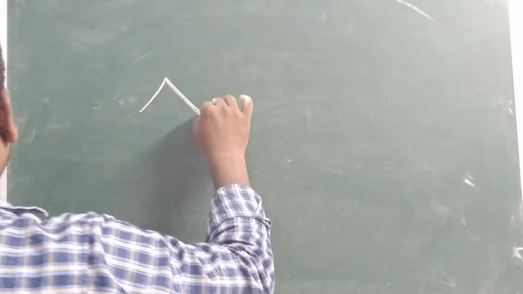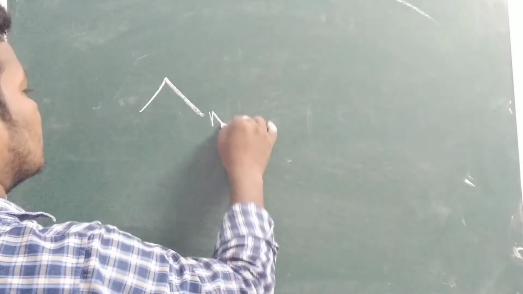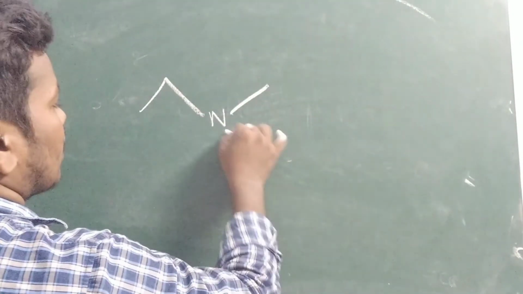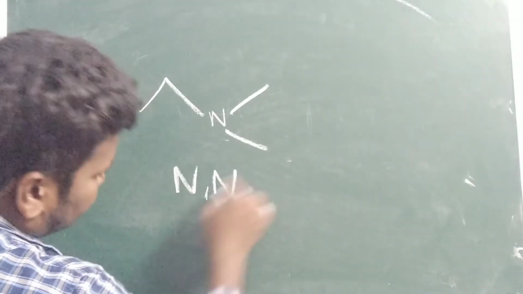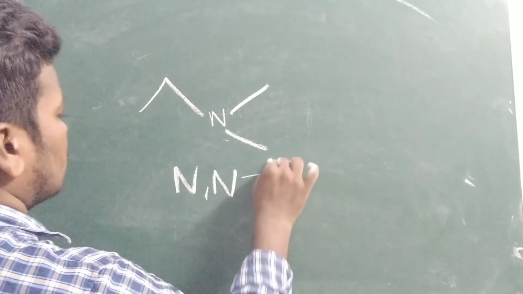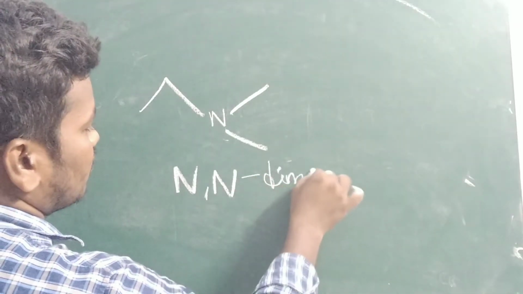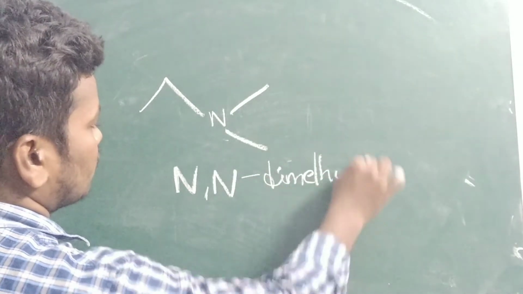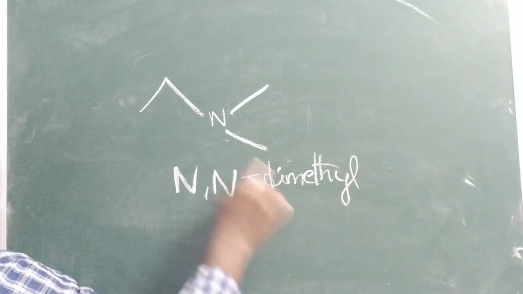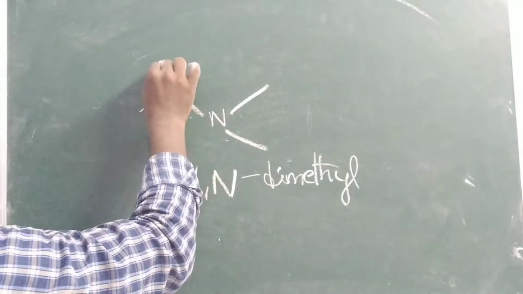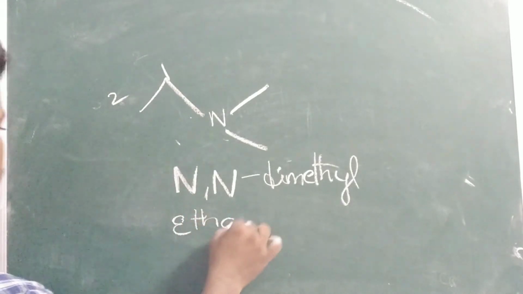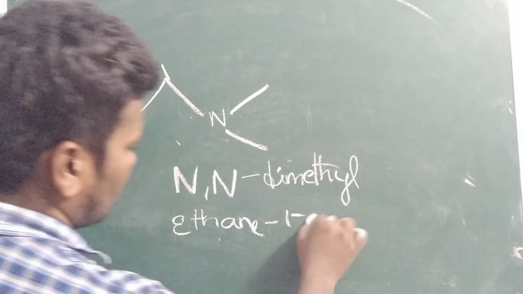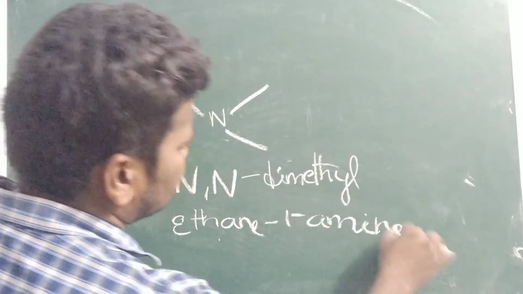For example, if there are 2 methyls on the amine, that means N,N, two methyls are attached to the nitrogen. N,N-dimethyl, with positions 1, 2, ethane, 1-amine. First position amine is presented.